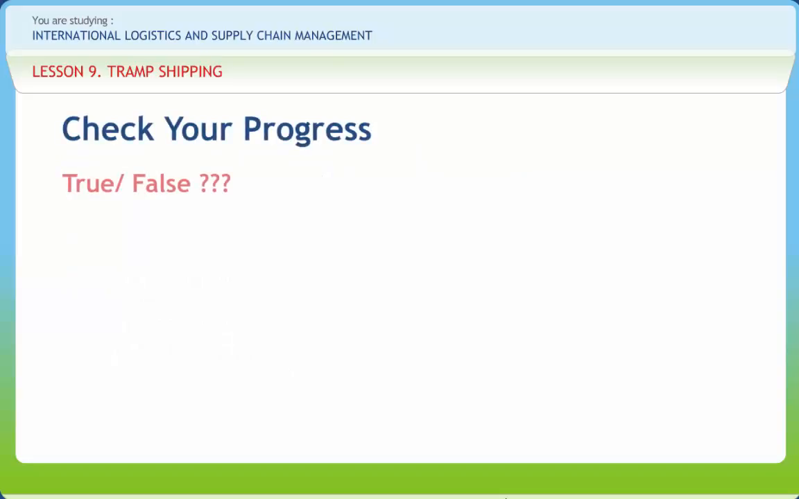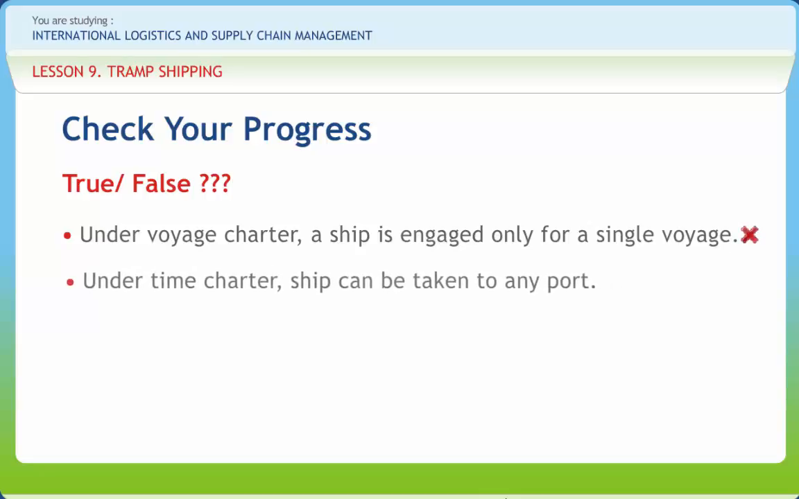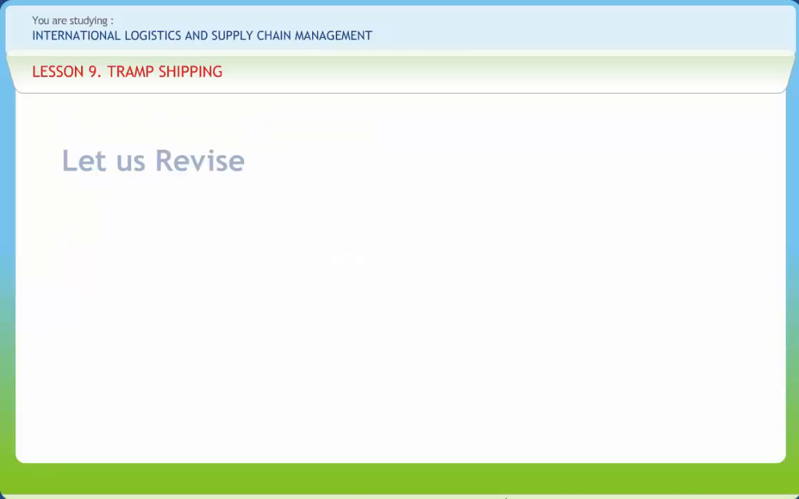Now let us check if we have understood the various concepts discussed in this lesson clearly. Under voyage charter, a ship is engaged only for a single voyage. Right or wrong? Wrong. Under time charter, ship can be taken to any port. Right or wrong? Wrong. NOR means notice to the charterer. Right or wrong? Right.